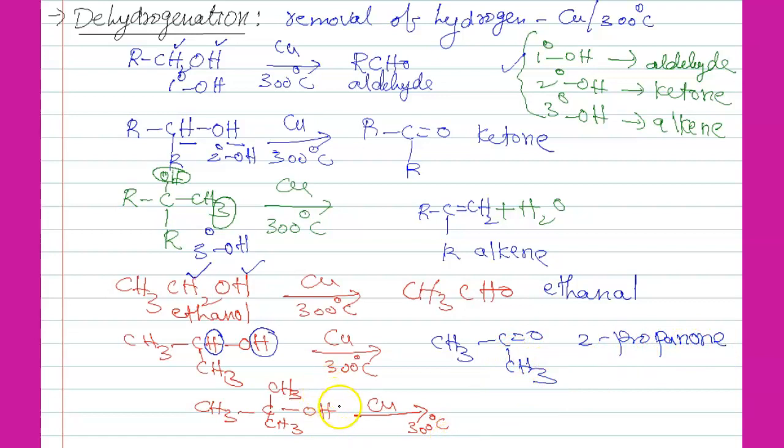In case of tertiary alcohol, remove one OH here, one hydrogen here. Then we can get CH3, CH3, double bond CH2. So this is nothing but 2-methyl-1-propene. So this is alkene, students.